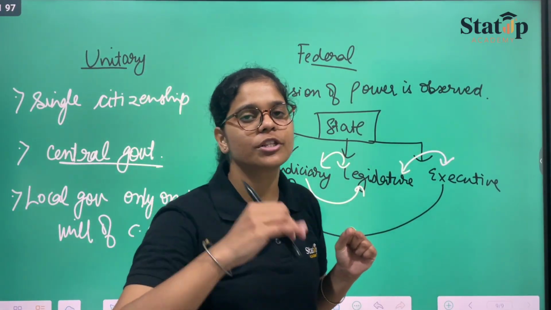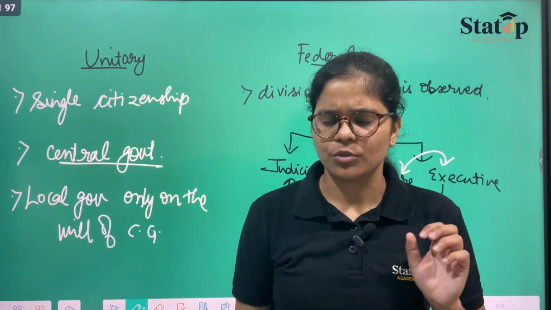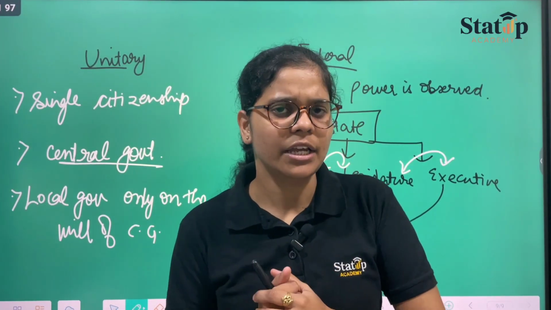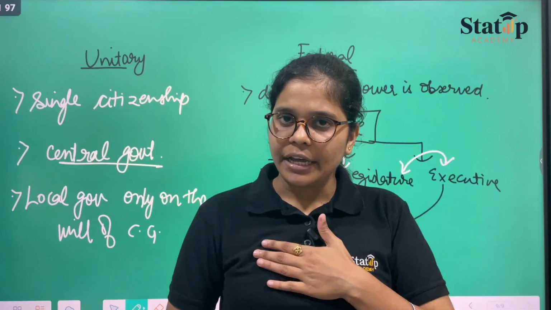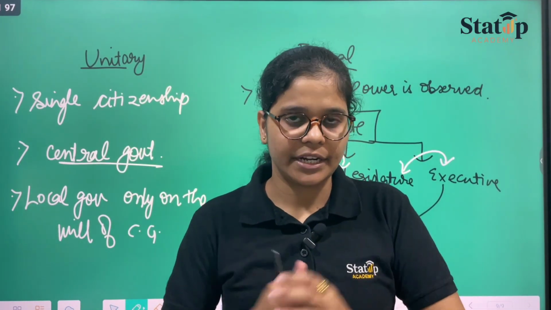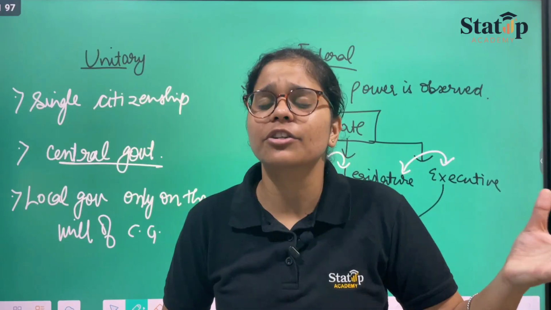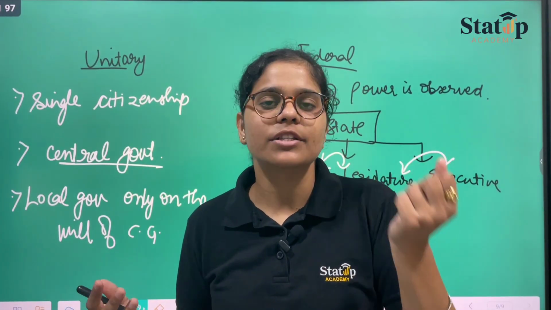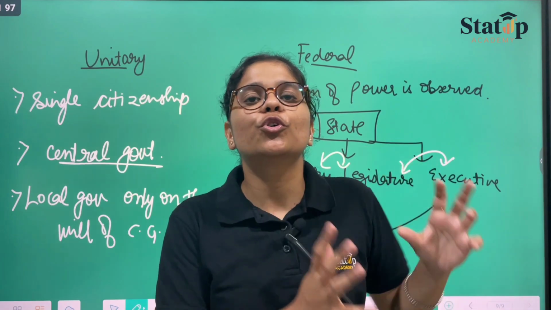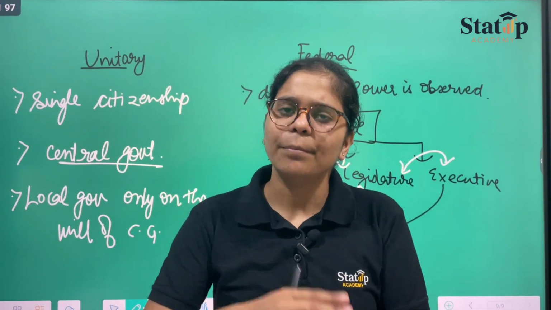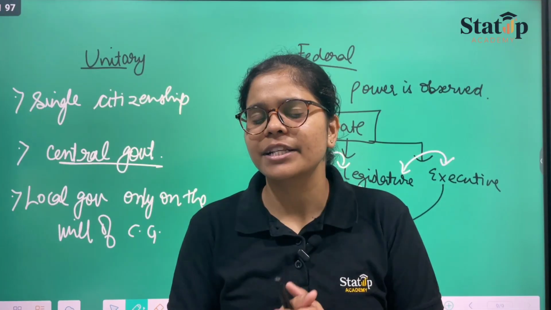That's why, what happens? Suppose I give you a situation. Suppose there's a discrepancy between you and me, and I being the head of the state, or the head of the local government, and you being the head of the central government. Therefore, we both go to the judiciary. The judiciary will look into the book of the constitution and manage accordingly between our discrepancy.